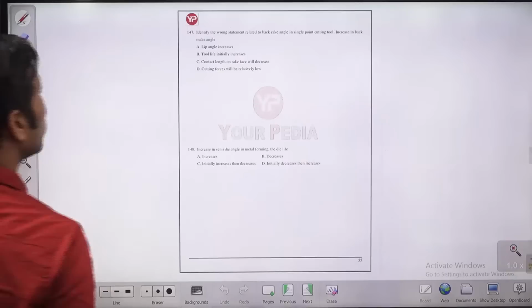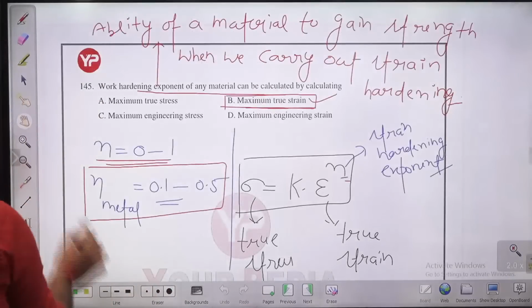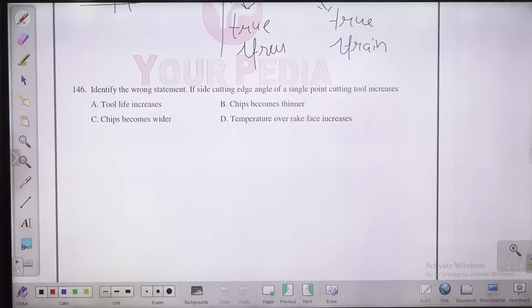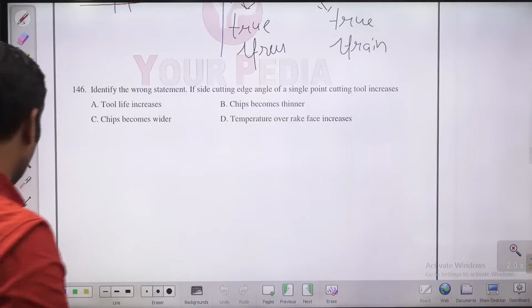Let us move to next question, question number 146. Identify the wrong statement. If the side cutting edge angle of a single point cutting tool increases, what will happen? Tool life increases, chip becomes thinner, chip becomes wider, temperature over rake face increases. Guys, if you are increasing the side cutting angle, that is not going to change the temperature over the rake face. So this statement has no relation.